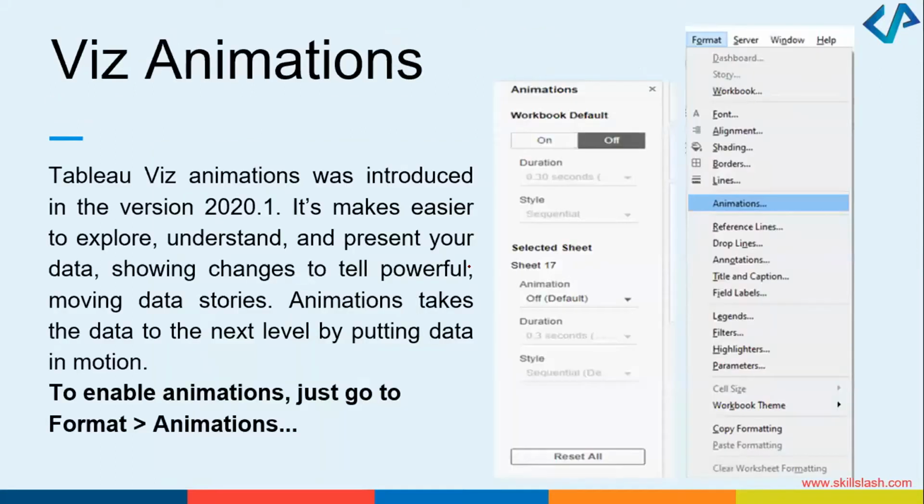You can have some animations. In the Tableau version, animations were introduced somewhere in 2020, very recent. It makes it easier for you to explore, understand, and present your data in a very easy way. How can you do that? Just click on this format option and click on animation. Any animations that you want to practice, you can also do that.